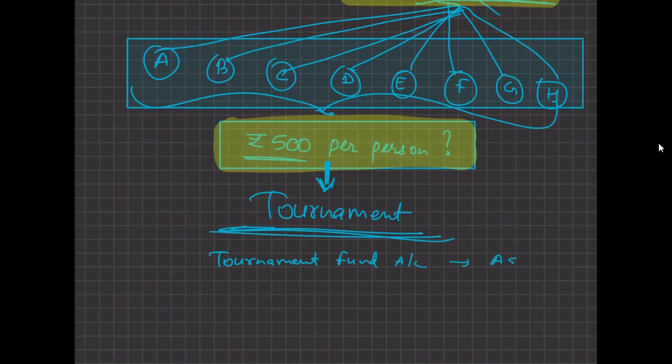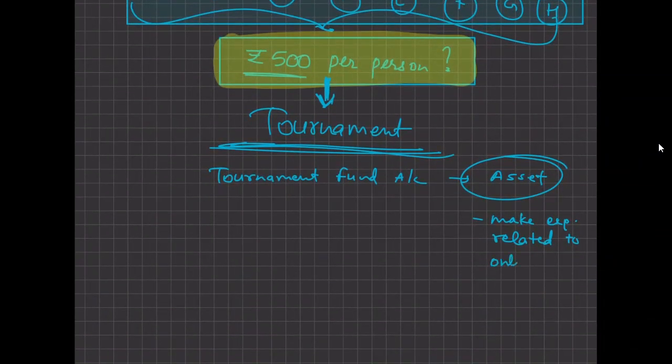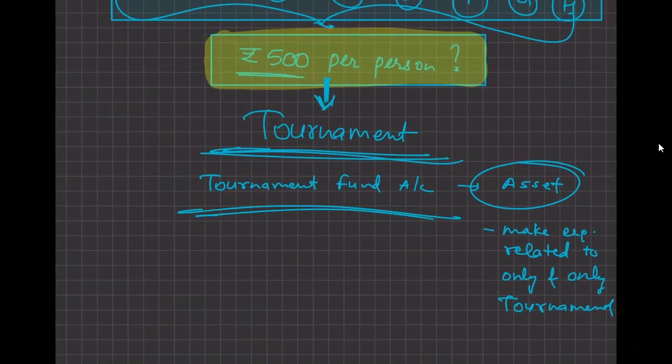So this is basically an asset for you. Out of this asset, you will make expenses related to only and only the tournament. That means all the tournament expenses will be paid out of this fund. Are you getting my point?